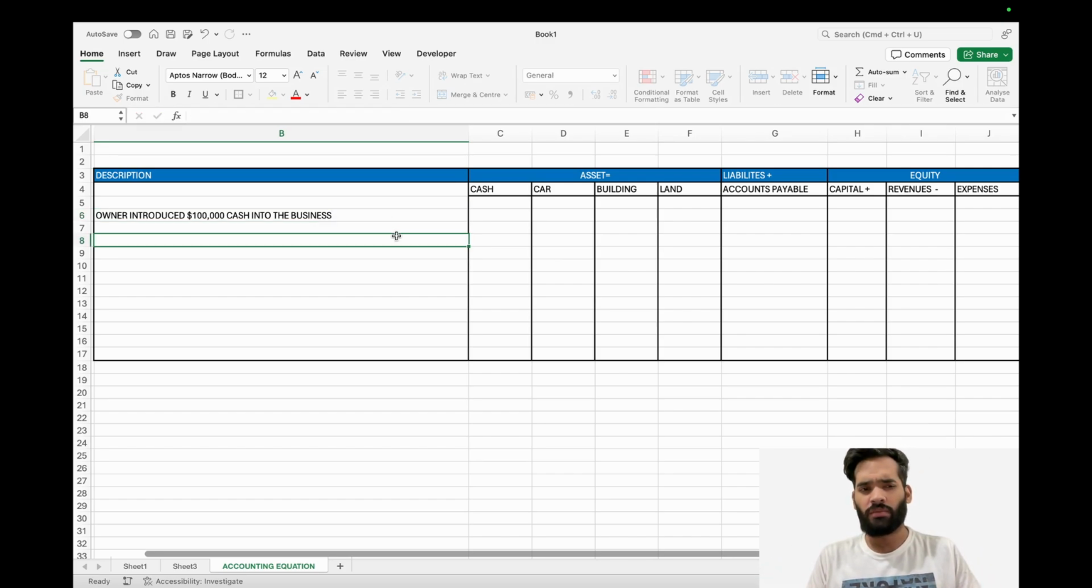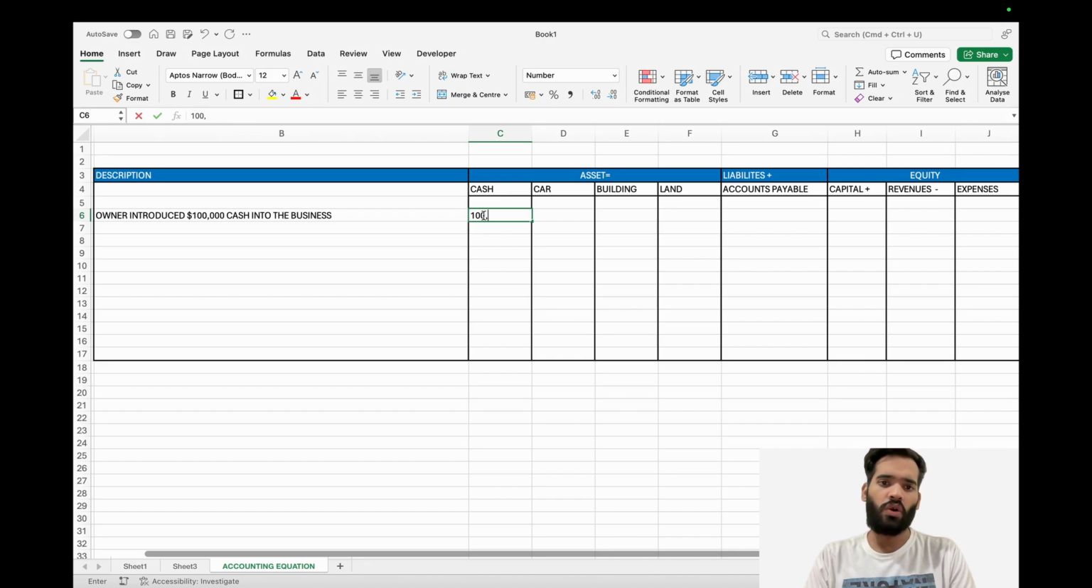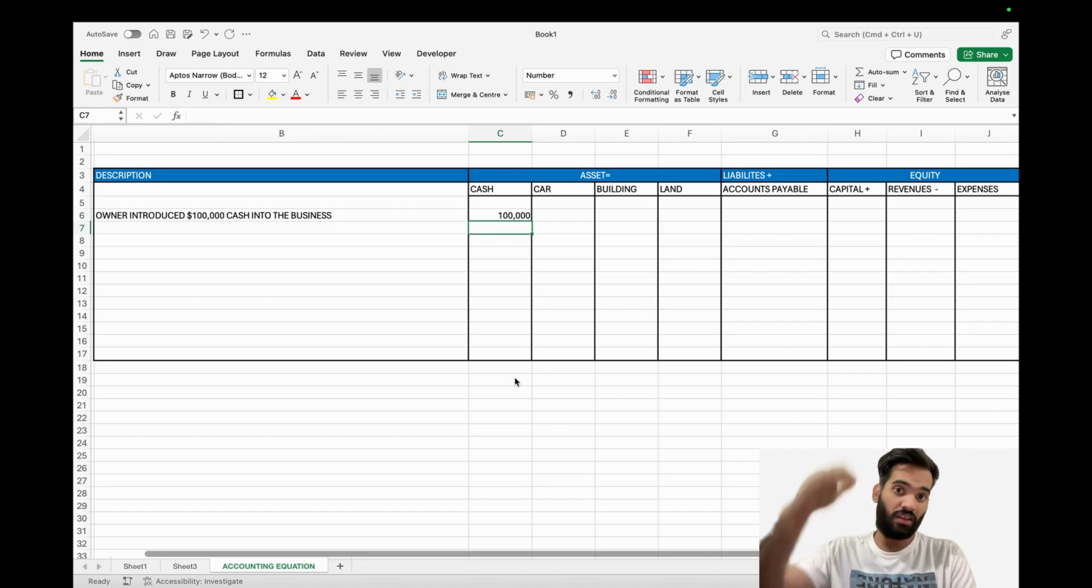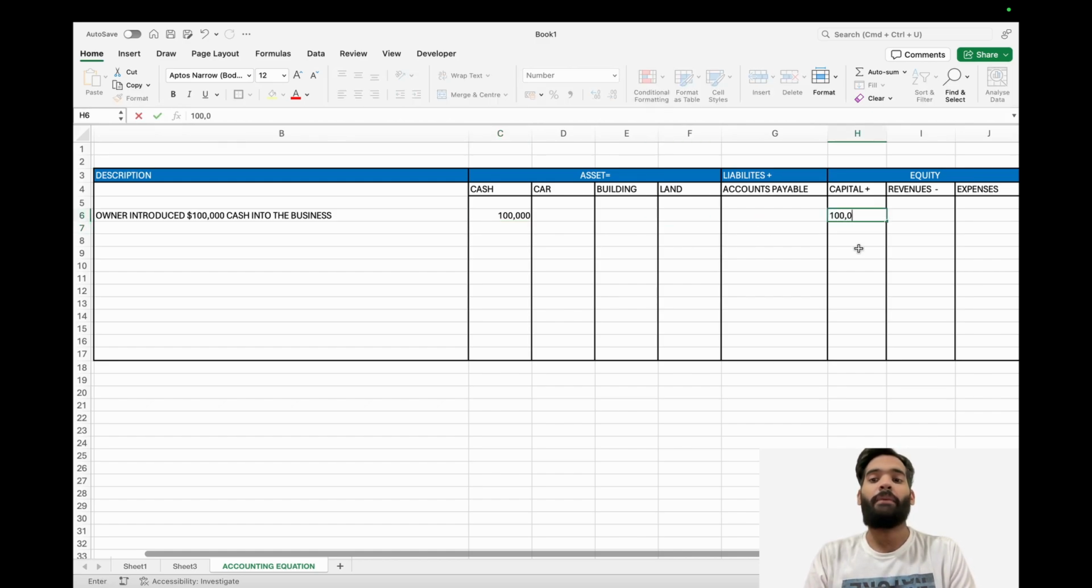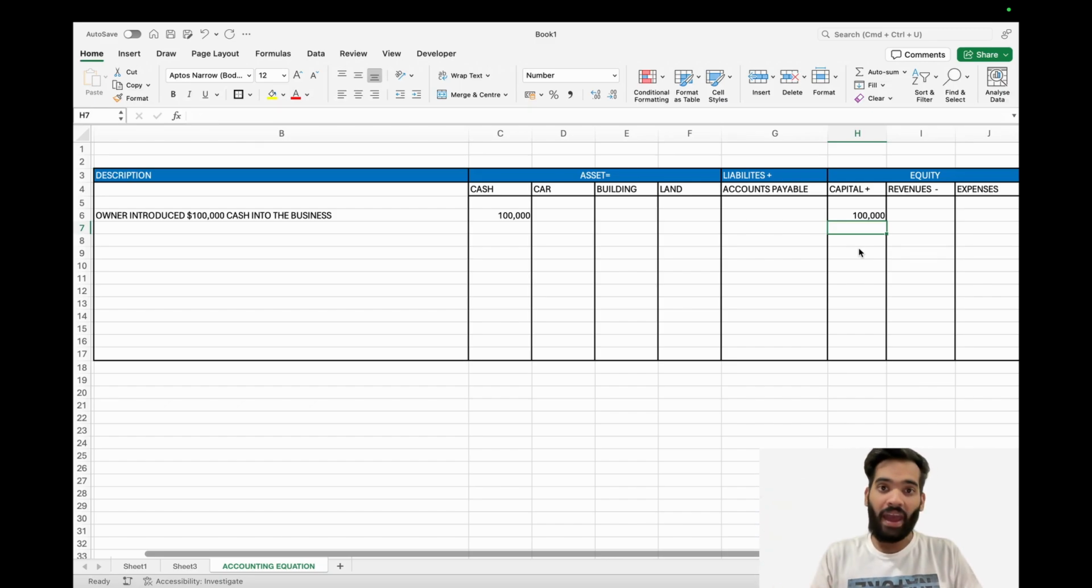So let's think about this. The owner introduced money into the business. So the owner gave cash to the business. So for the business, the cash will go up. If you notice, I'm writing a positive 100,000 to suggest it's going up. And since this money is invested by the owner, it is under an equity account called capital. Always remember, all of the money or all of the value we get from the owner into the business is capital.